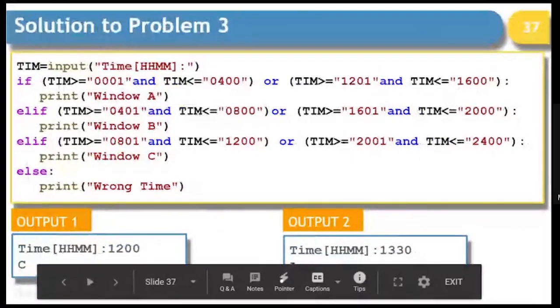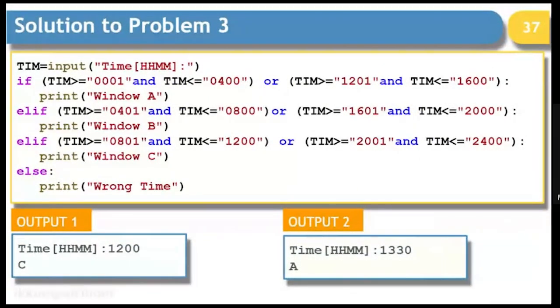What we are doing here, we are simply comparing the time. This is a longer method, I will say. I'll simply make use of string manipulation without making any change in the data type. So as the user enters the 4 digits of the number in the form of a string, I am comparing exactly in the same manner.